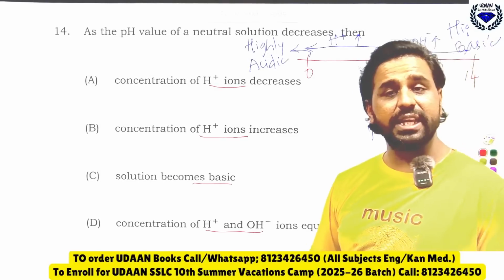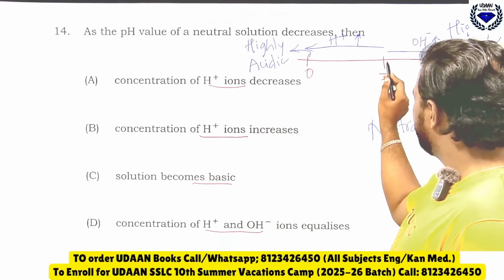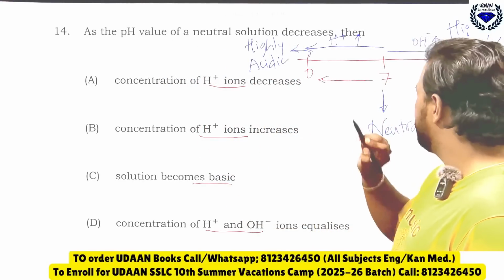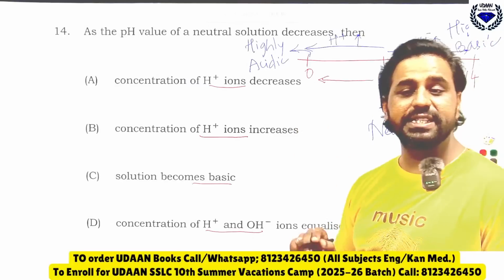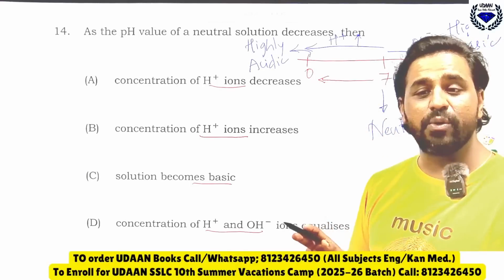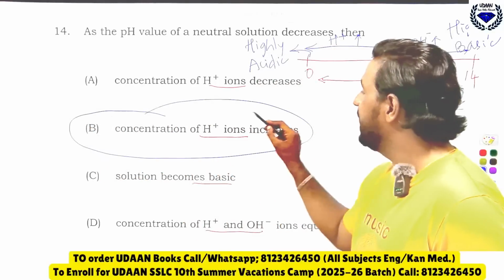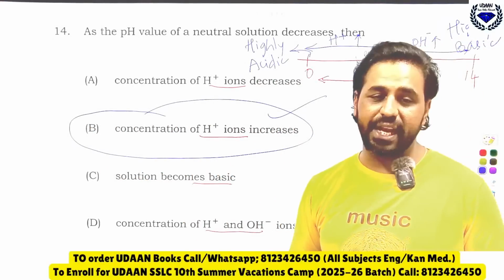Now the question is, see, pH value of neutral solution decreases. See, pH 7 was there, it decreases and goes towards 0, understand. If it is coming to 0, that means H plus ions will keep increasing. Therefore, the concentration of H plus ions increases. Option B is the right option.